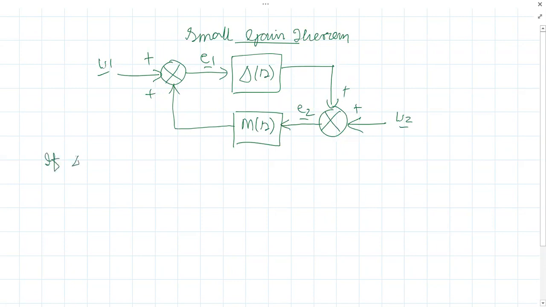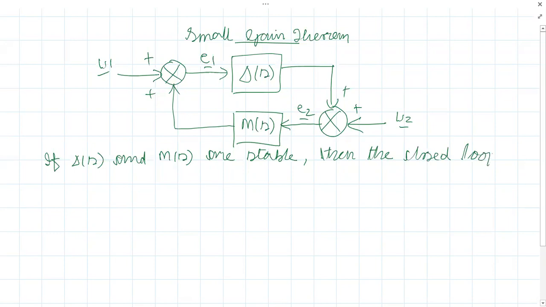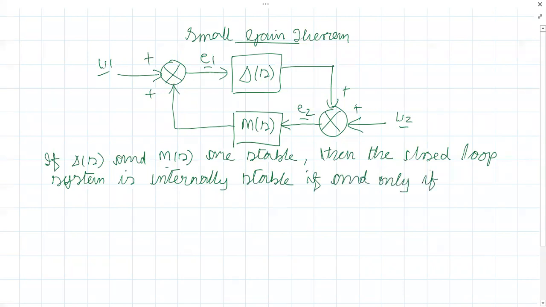If delta of S and M of S are stable, then the closed loop system is internally stable if and only if the infinite norm of M of S delta of S is less than 1.